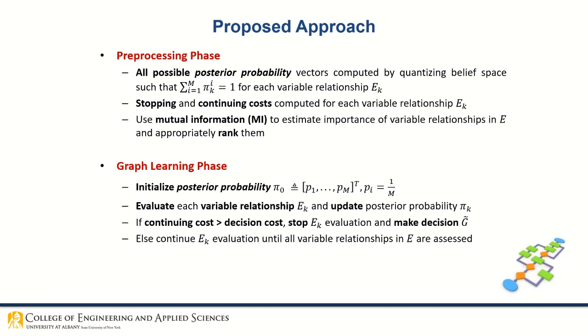If the cost of selecting and assessing the suitability of a particular relationship is greater than the cost of making a decision, we stop Ek evaluation and make the optimum decision. This process is repeated until a decision is reached by selecting a subset of available relationships or the suitability of all variable relationships in E is assessed.